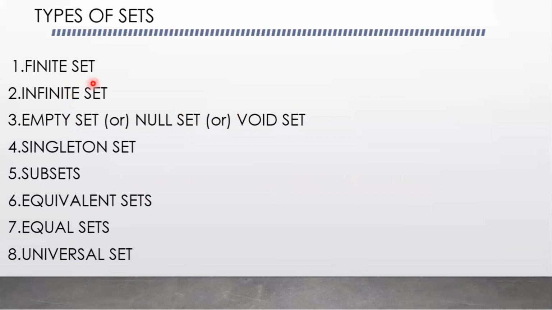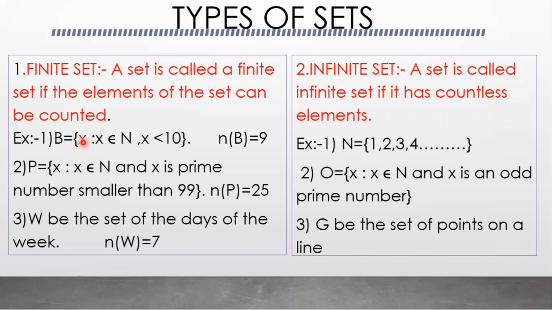Different types of sets here: finite set, infinite set, empty set or null set or void set, singleton set, subsets, equivalent sets, equal sets, and universal set. Finite set. A set is called a finite set if the elements of the set can be counted.